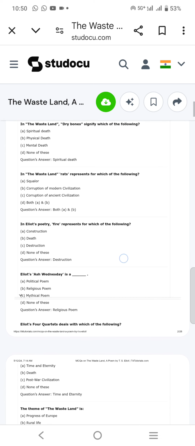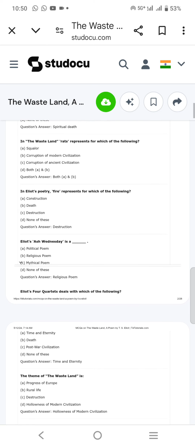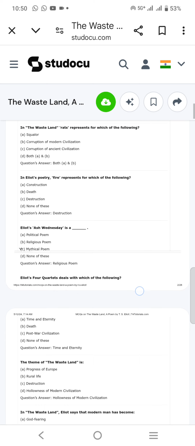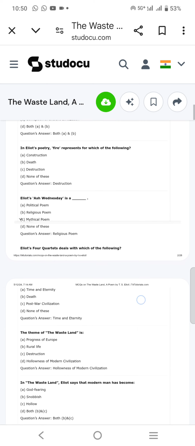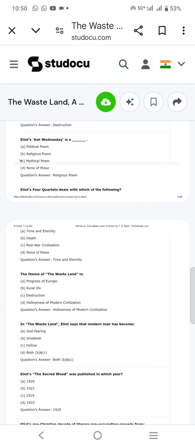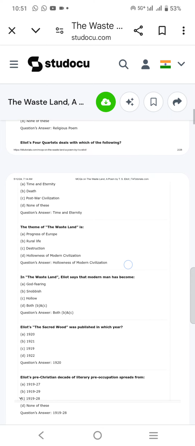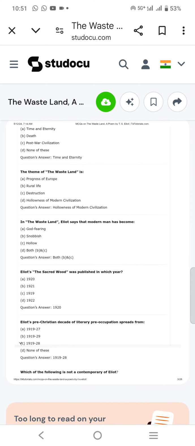In The Wasteland, rats represent which of the following? Both A and B, squalor and corruption of modern civilization. In Eliot's poetry, fire represents which of the following? Destruction. The Wasteland is a religious poem. Eliot's Four Quartets deals with which of the following? Time and eternity. The theme of The Wasteland is hollowness of modern civilization.